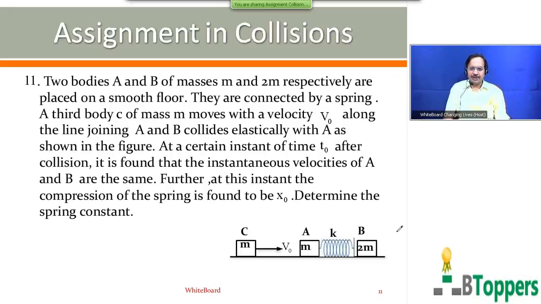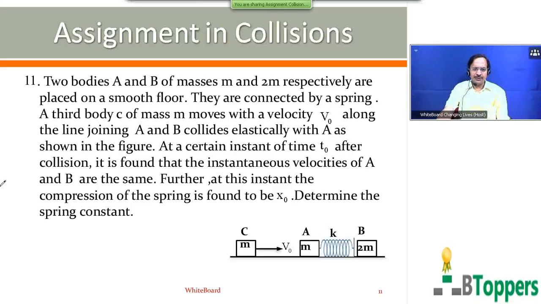This is also based on similar discussion. I will read out the 11th question. Two bodies capital A and capital B of mass small m and 2 small m respectively are placed on a smooth floor. They are connected by a spring. Third body C of mass m moves with a velocity v0 along the line joining A and B, collides elastically with A, as shown in the figure.